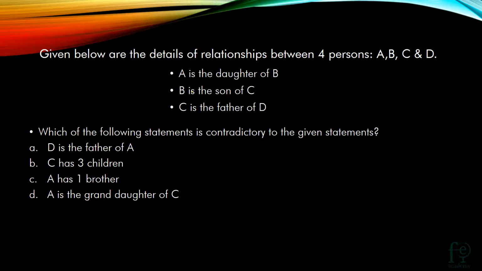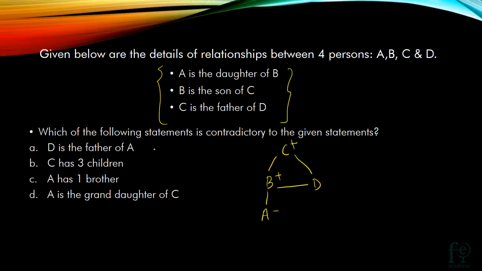Now again, a second question from this same set. The three statements are given. A is the daughter of B, B is the son of C, C is the father of D. Which of the following statements is contradictory to the given statements? A, D is the father of A. B, C has 3 children. C, A has 1 brother. D, A is the granddaughter of C. So again let's draw once more. A is the daughter of B. B is the son of C and C is the father of D. So all these details are given. This is the same diagram that we drew for the first question.